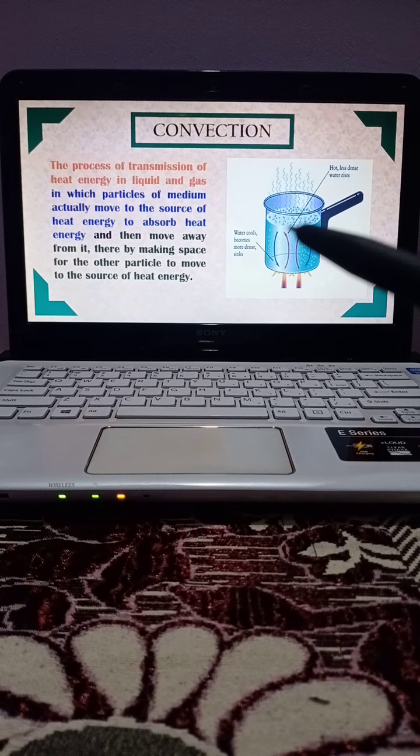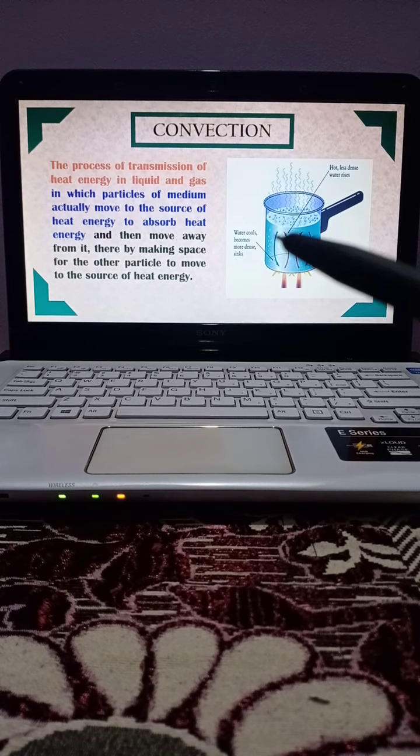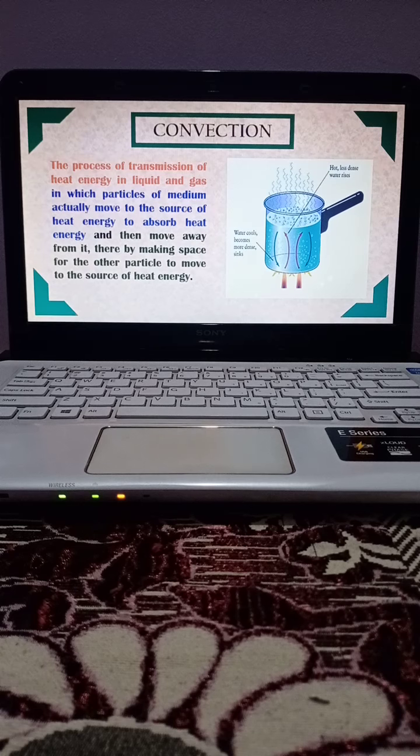Here the particles of water come down to get the heat energy, absorb it, and then move up. Then again the cold water comes down, absorbs the heat energy, and moves up, thereby making space for other particles to move to the source of heat energy, and this process is called convection.